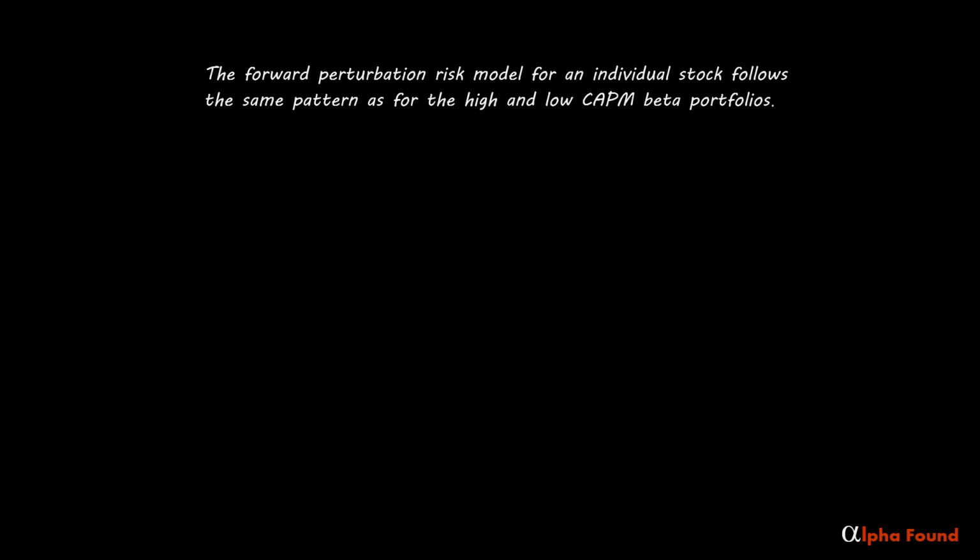The forward perturbation risk model for an individual stock follows the same pattern as for the high and low CAPM beta portfolios. Therefore, there is less deriving than in some earlier videos and more simply acknowledging. Here are the familiar formulas in the context of an individual stock.